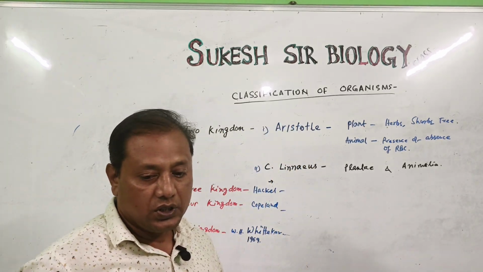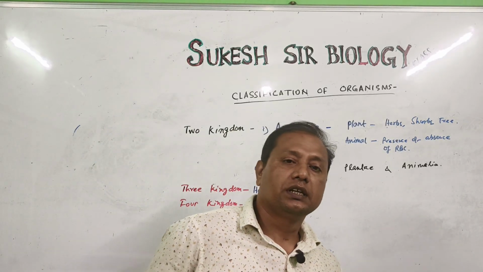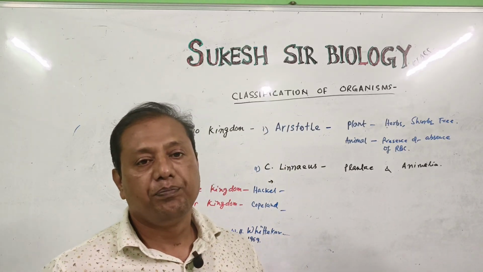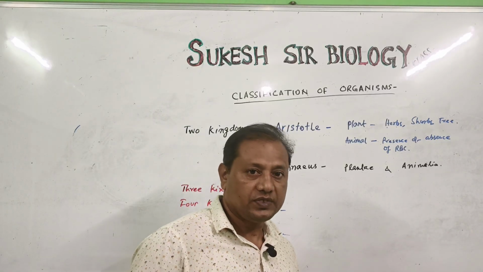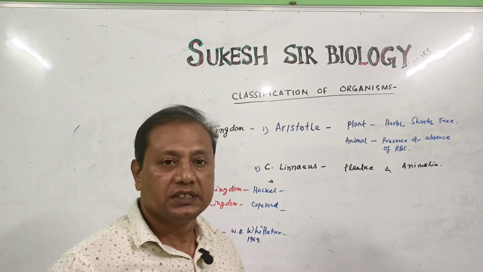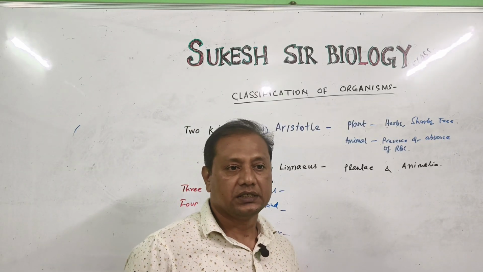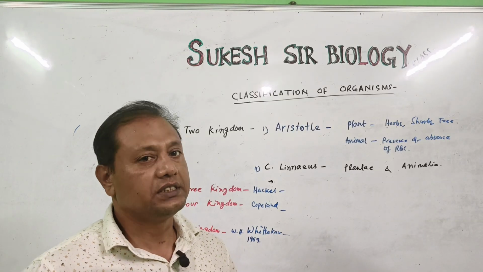First of all, what does biological classification mean? Biological classification is the scientific process of grouping organisms on the basis of their similarities, their structural similarities, and their evolutionary relationship.